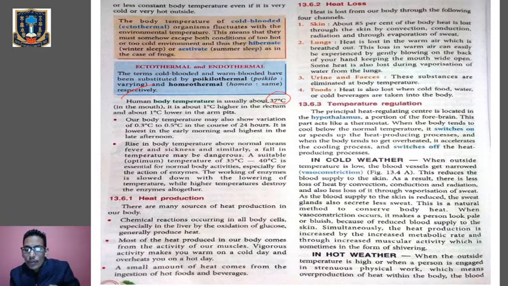That means when we are feeling cold, the hypothalamus will switch on or speed up the heat producing processes. And when we are feeling very hot, this hypothalamus will switch off or slow the heat producing processes.